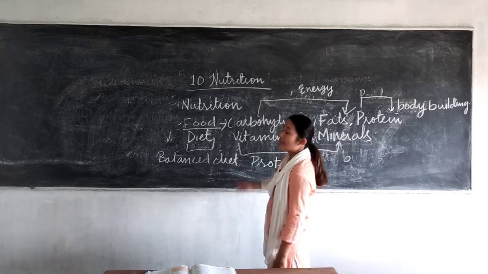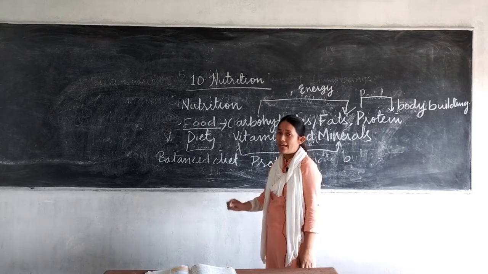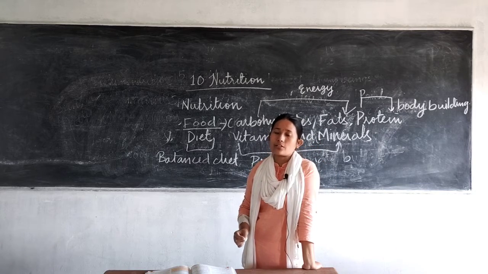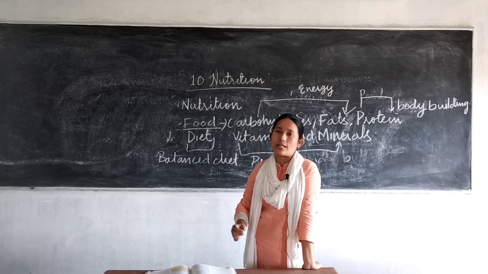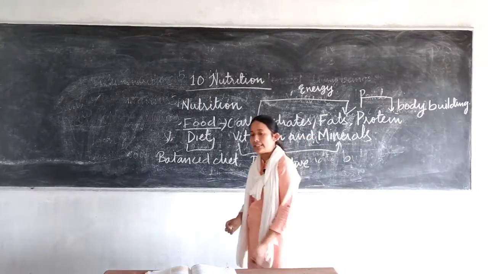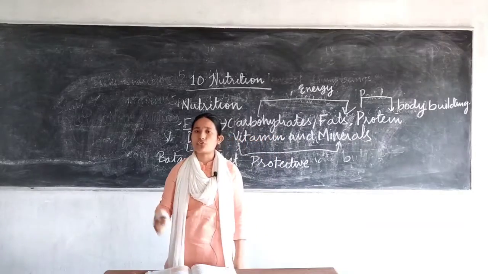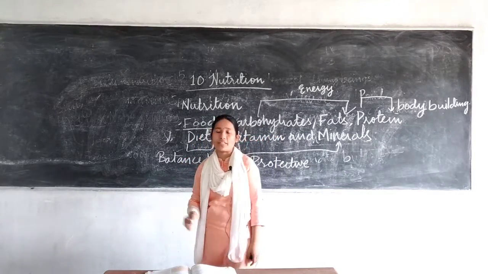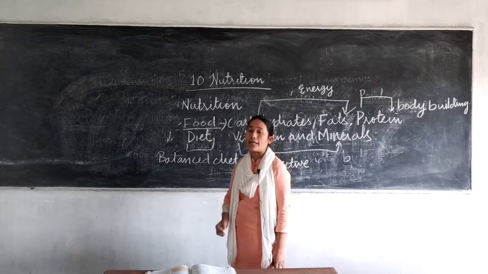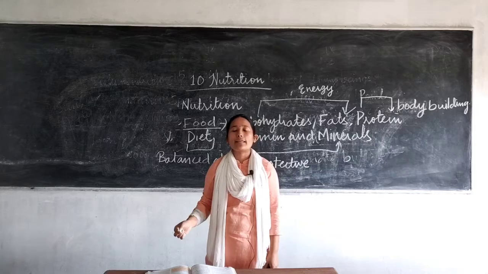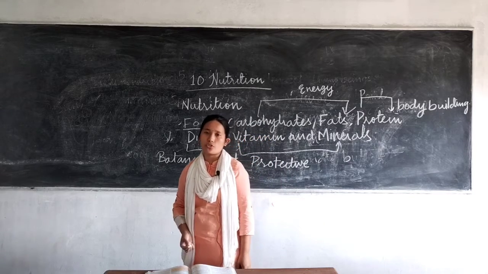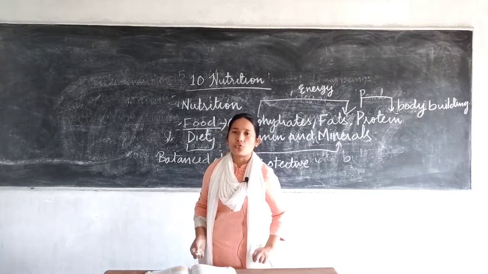Carbohydrates: what are the different types of carbohydrates? Carbohydrates generally are sugars, right? Sugars are also of different types, like single sugar, monosaccharide; if 2 sugars are present, disaccharide; and oligosaccharides. We will be discussing all those things in detail in our next class. For today's class, just go through the definition of nutrients. How can you differentiate between nutrition, food and diet? Why does the balanced diet vary from person to person? What is the need of nutrition in our body? You just go through these few topics.